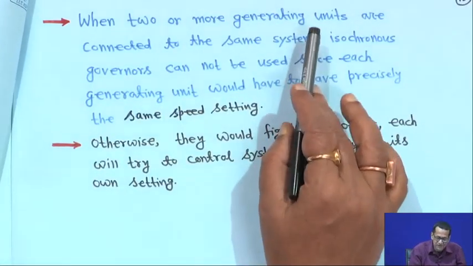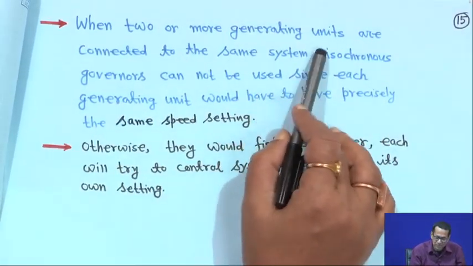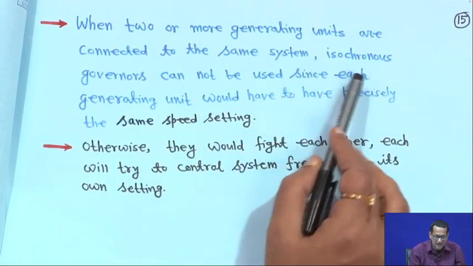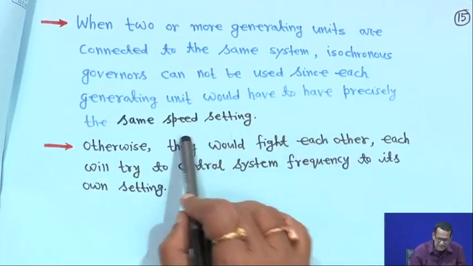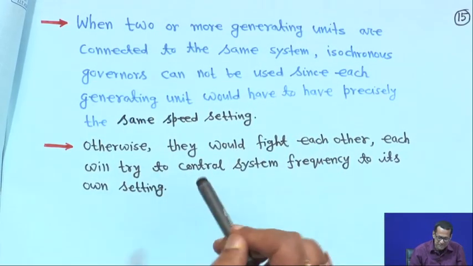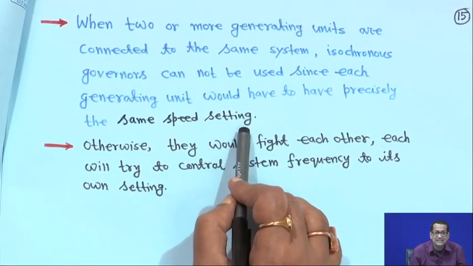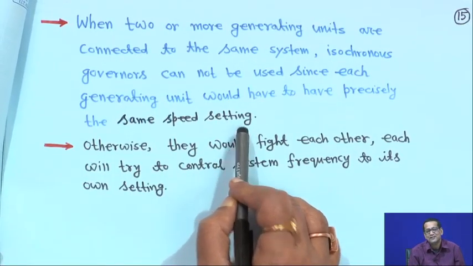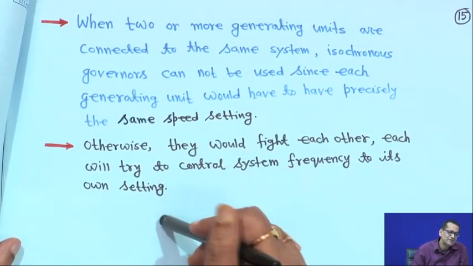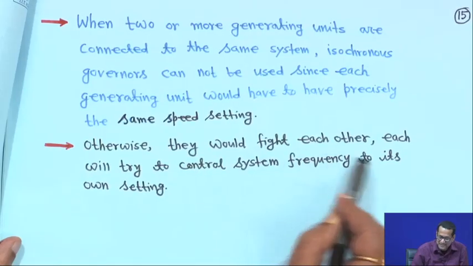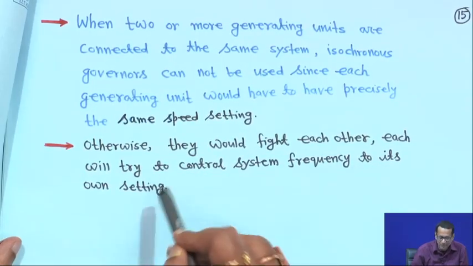Regarding the isochronous governor, when two or more generating units are connected to the same system, it cannot be used, since each generating unit would have to have precisely the same speed setting. That is difficult when done manually. If there is a slight error, there will be a tug of war among the units; they would fight each other, and each would try to control the system frequency to its own setting. That is why the isochronous governor is suitable only when one generator is supplying the load. Thank you very much.